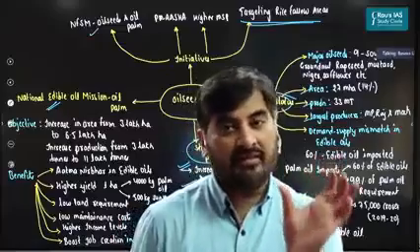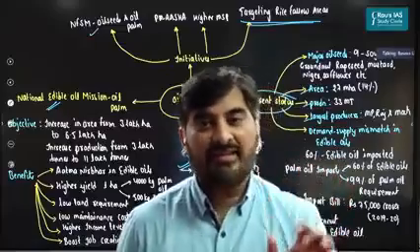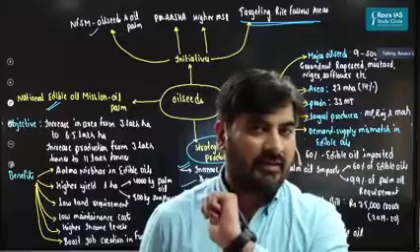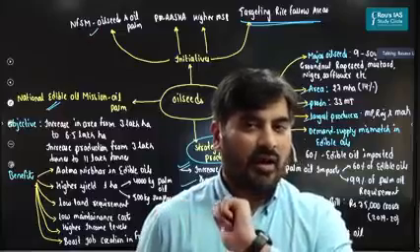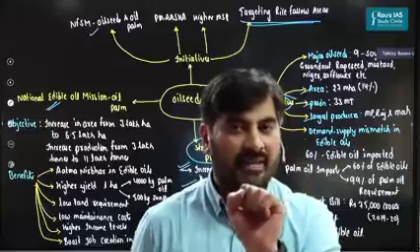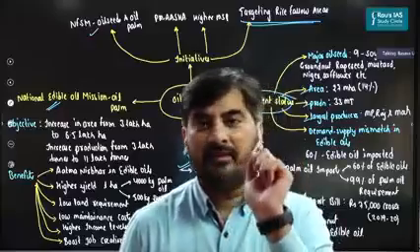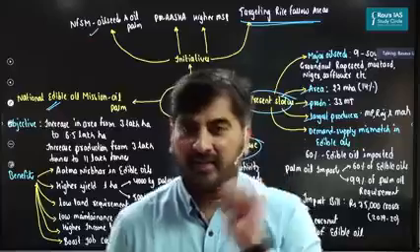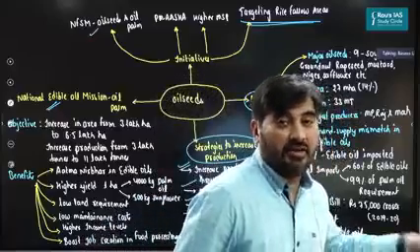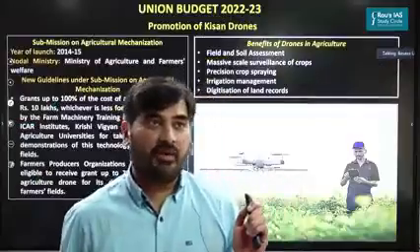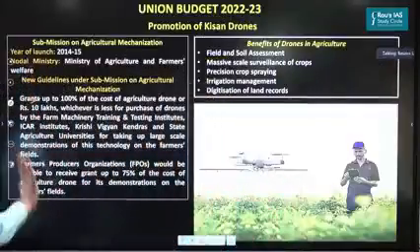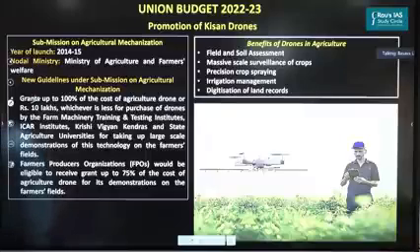As far as your prelims examination is concerned, don't worry about how much grant is given, but just understand to whom the grant is given, and also understand that promotion of drone technology is done under the scheme of Submission on Agricultural Mechanization. If you remember these things, that alone is more than sufficient as far as prelims examination is concerned.